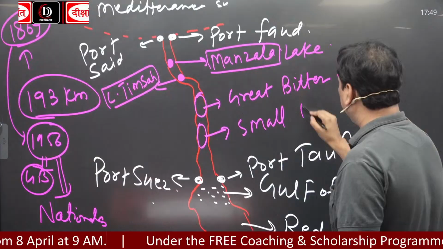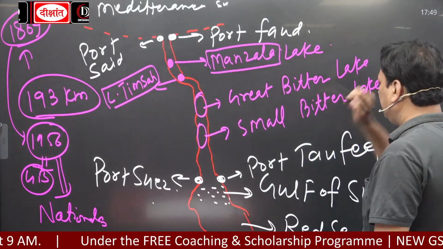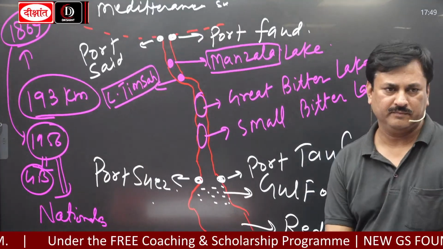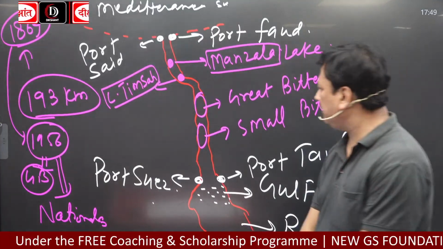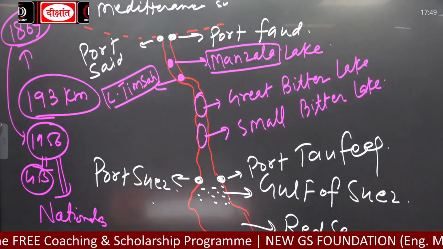The Small Bitter Lake. UPSC has asked this question in the preliminary examination. Okay? Great Bitter Lake, Small Bitter Lake, and Lake Timsah.